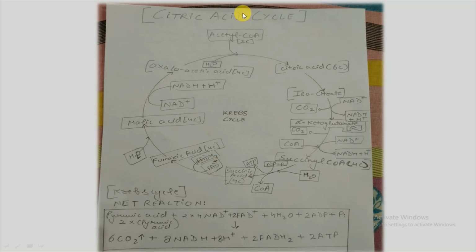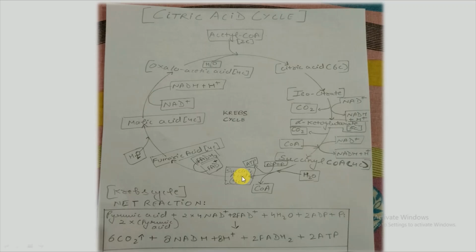If we include pyruvic acid in the whole Krebs cycle, then we will say there are 4 NAD plus. If we are not including pyruvic acid and only talking about the cyclic event which takes place within the mitochondrial matrix from acetyl CoA combining with oxaloacetic acid, we will only include 3 NAD plus.